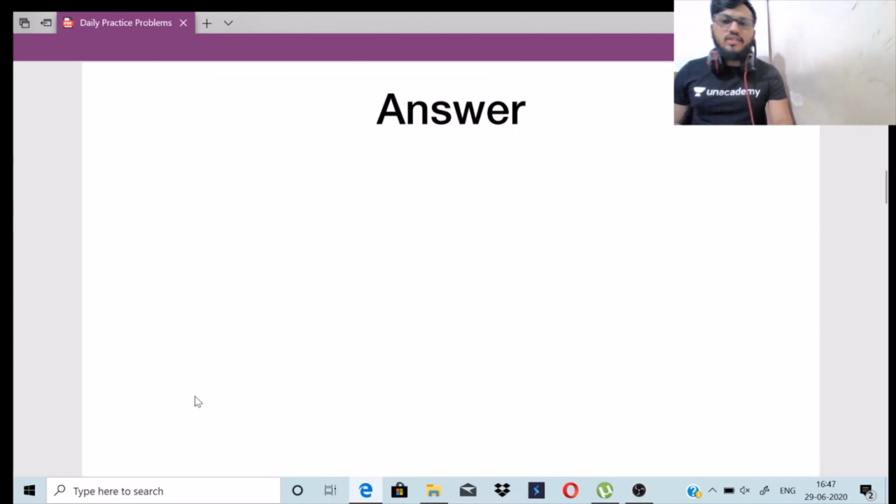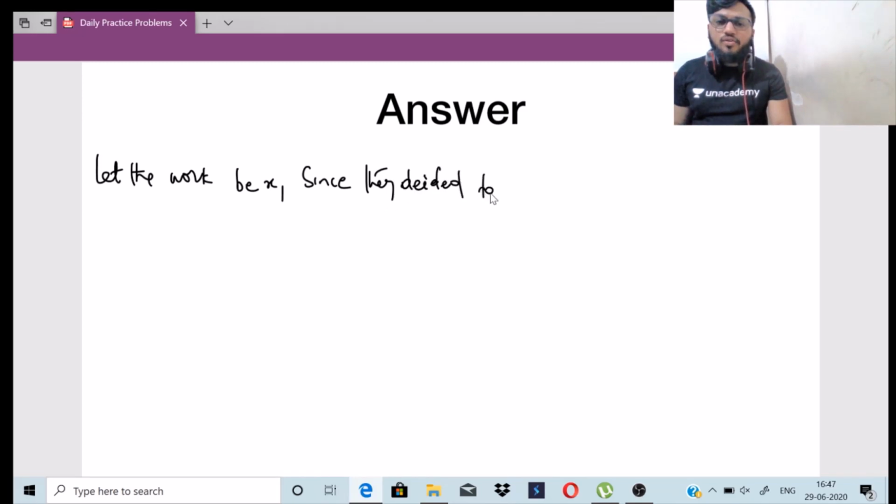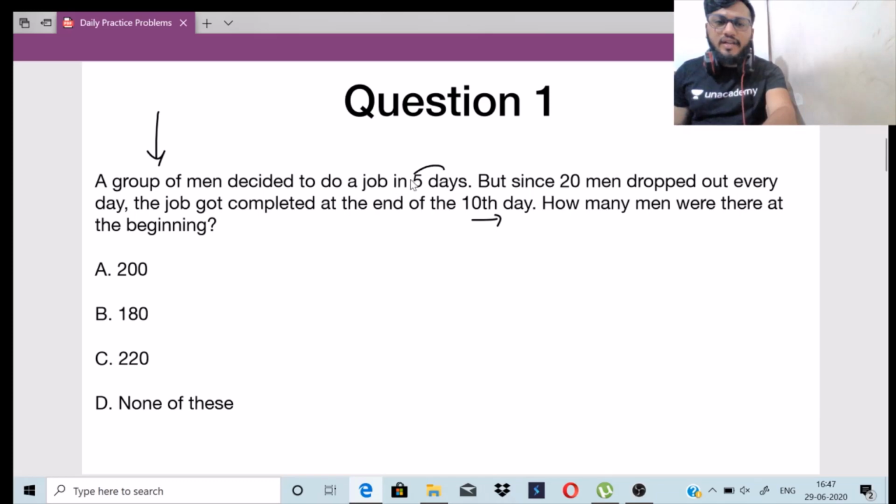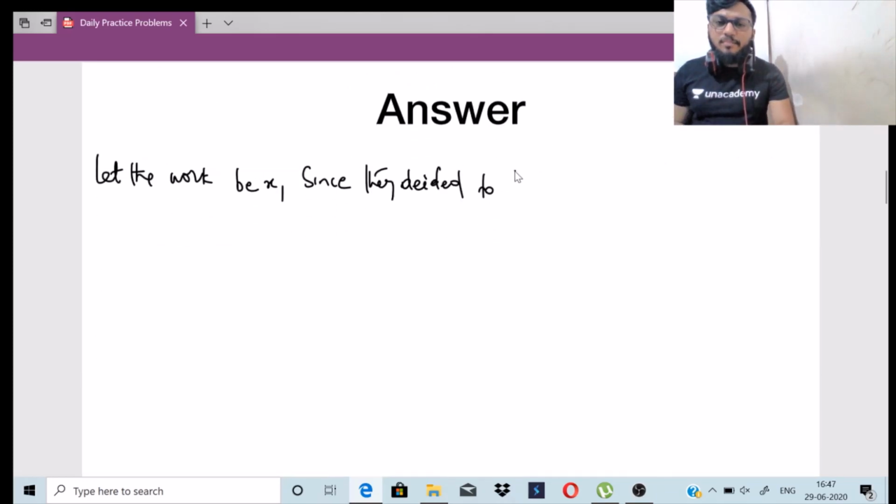Let's solve this question. This question is easy, right? Let the work be x. Since the people decided to do it in 5 days, I will classify the work as x into 5, which is 5x.